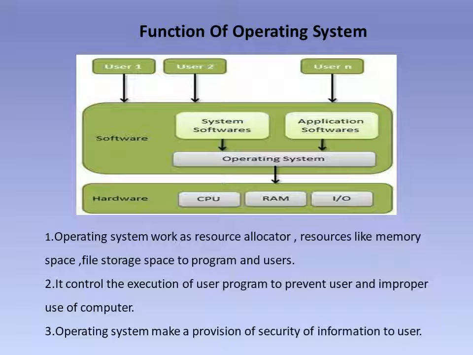For different users we can give a password, and by logging in with that name and password, that user can communicate with the system. But if another person comes who doesn't have the password, they cannot log in and cannot use that system. So whatever information and data is there will be secured. The operating system gives information security, and whatever data is in the system, security is provided.